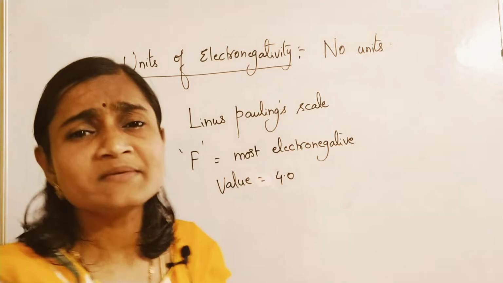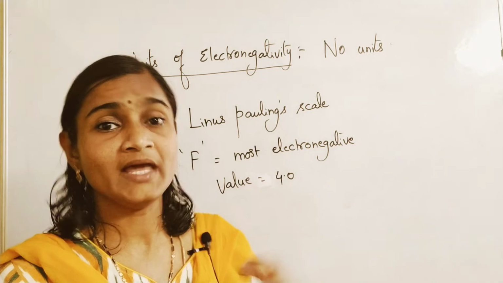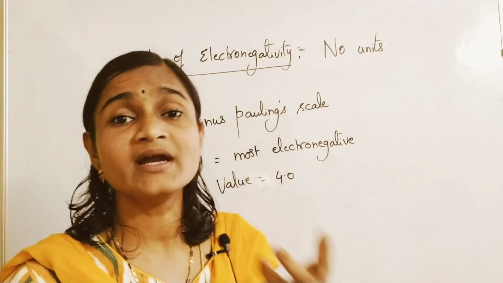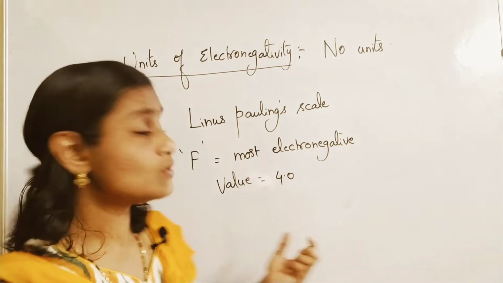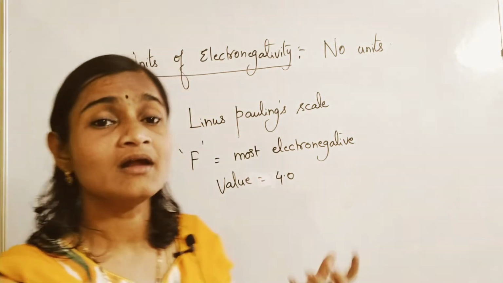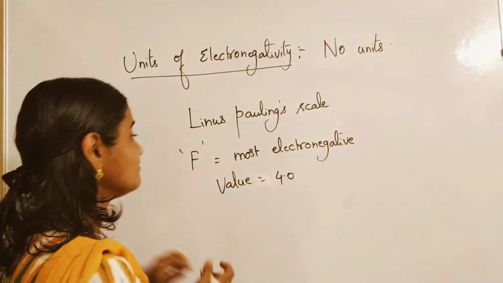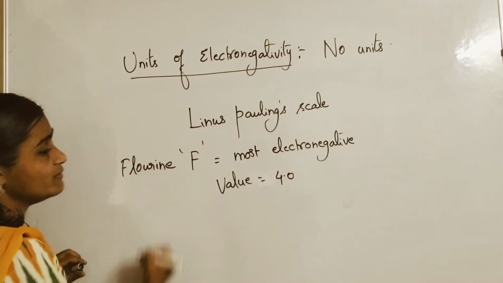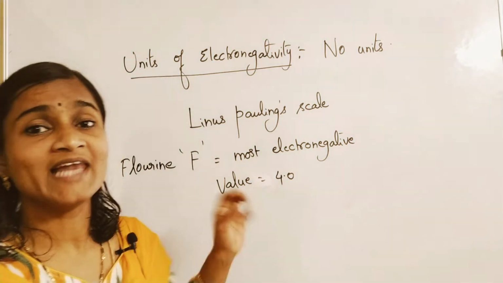Maximum 4, because any atom has a tendency of attracting electrons, but bonded electrons can never be more than 4. So maximum electronegativity is for fluorine. Electronegativity value of fluorine is 4.